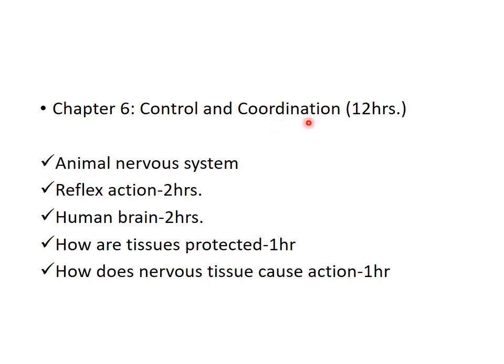Okay. So control and coordination in all this chapter will take 12 hours. Okay. So under this, animal nervous system. Reflex action will take 2 hours. Human brain part will take 2 hours. How are tissues protected? This will take 1 hour. How does nervous tissue cause action? That is, you can say that impulse part, nerve impulse part, that will be completed in 1 hour.